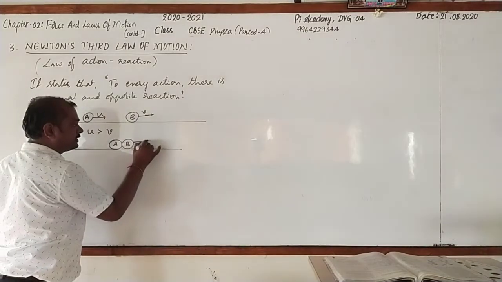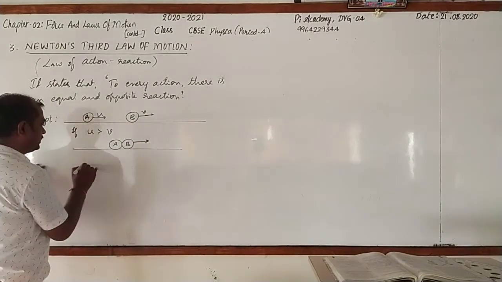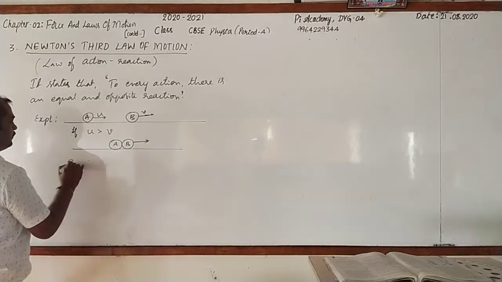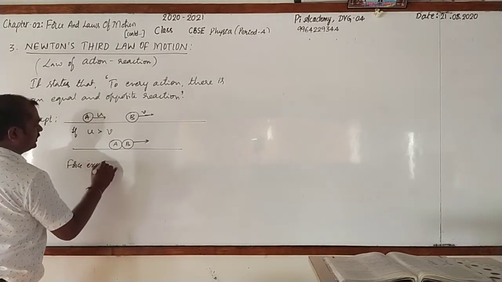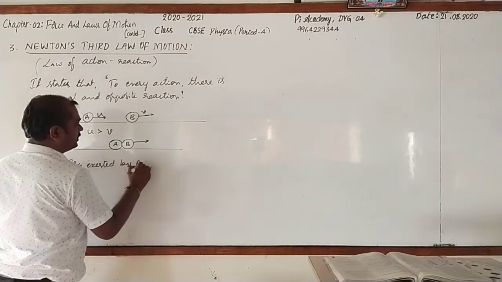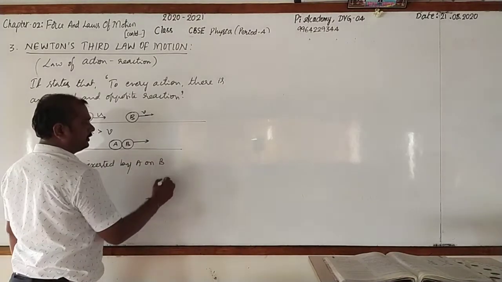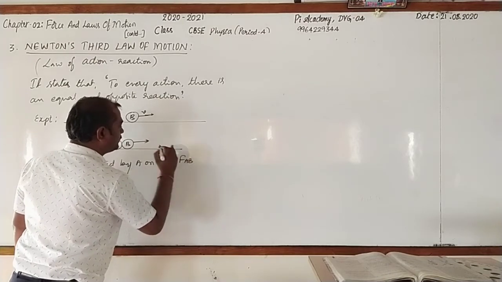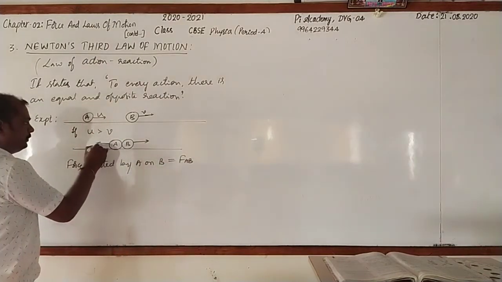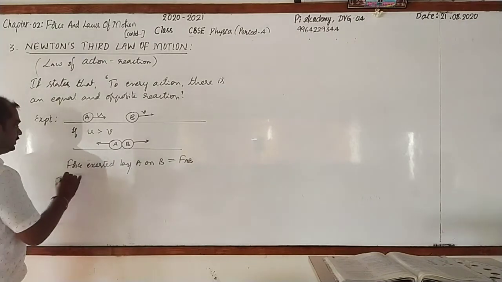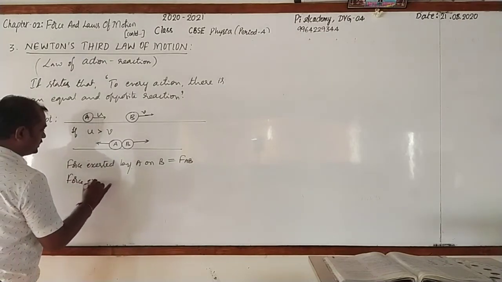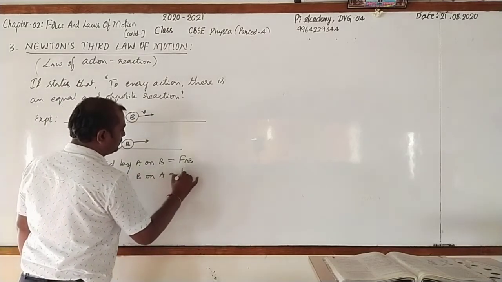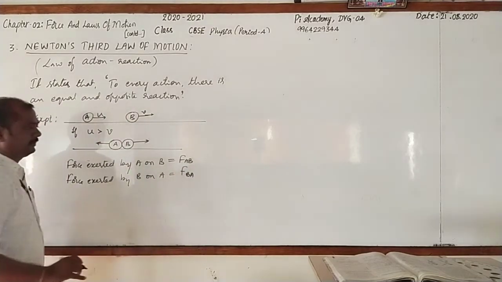Then A exerts a force on B, written as FAB, the force exerted by A on B. Similarly, B will also exert a force on A. The force exerted by B on A can be written as FBA.